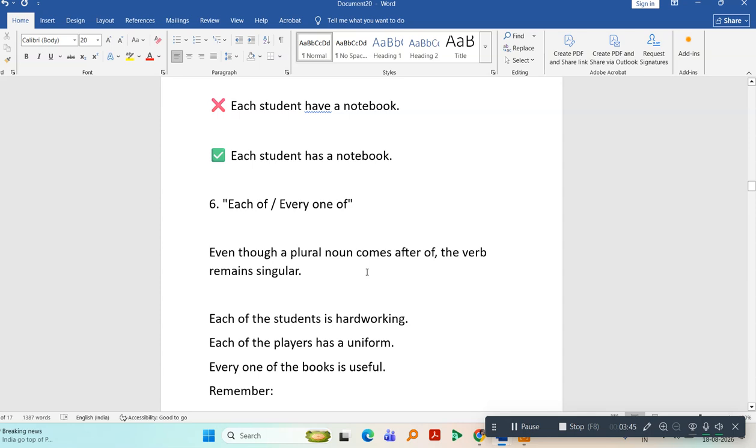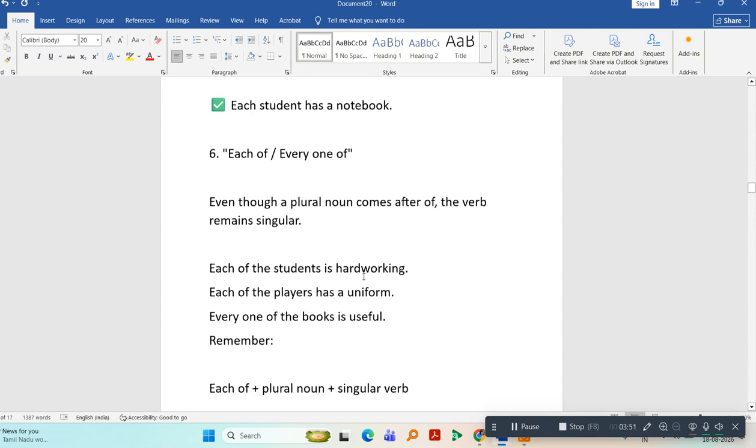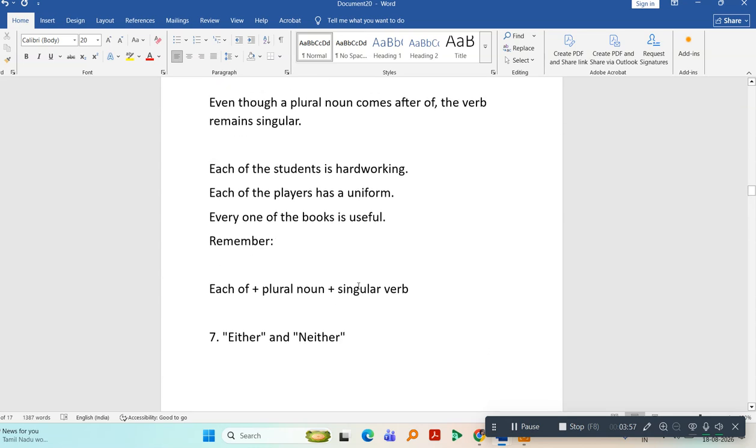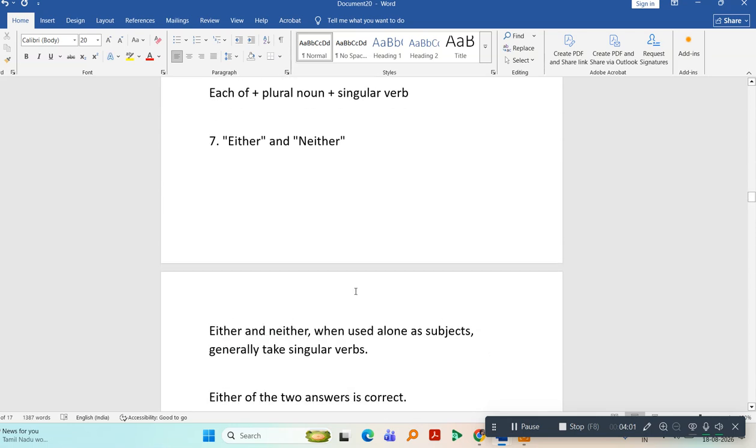When do we use each of or every one of? Whenever you are using words like each of or every one of, then you will use singular verb. For example, each of the students is hardworking. Each of the players has a uniform. Every one of the books is useful. Each of plus plural noun plus singular verb.